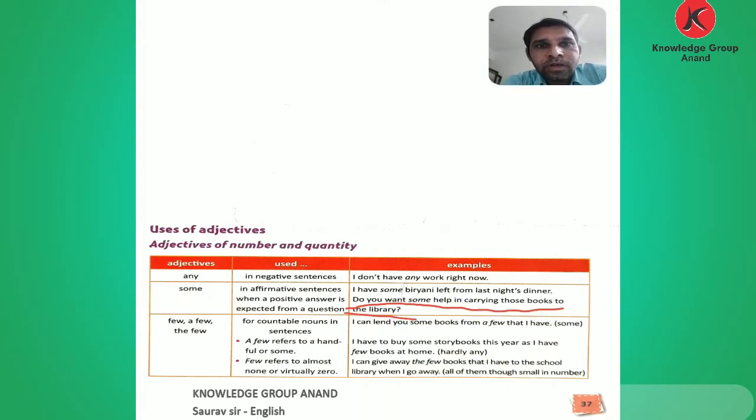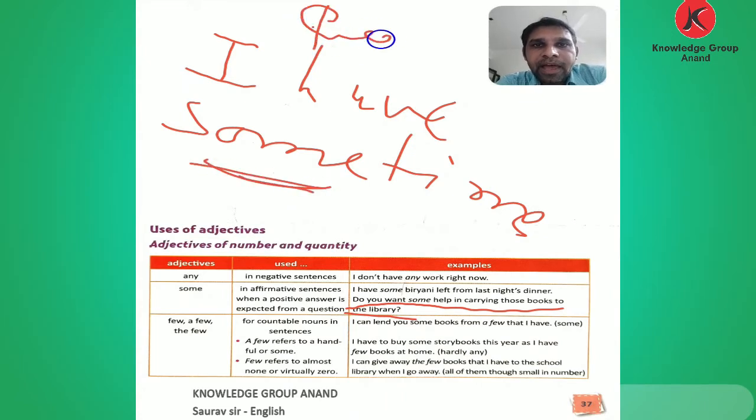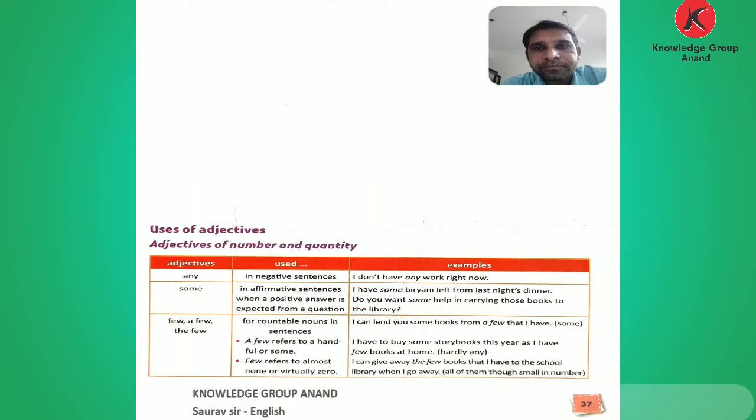Some is used with countable and uncountable nouns. I have some time for it. You don't have any time, but I have some time. Time is an uncountable noun used with some. I have some time for reading, for doing my work.